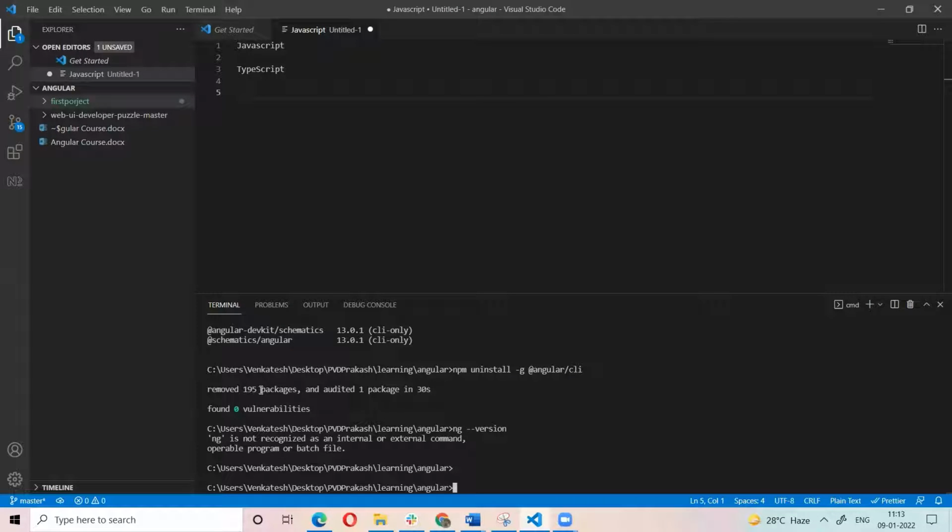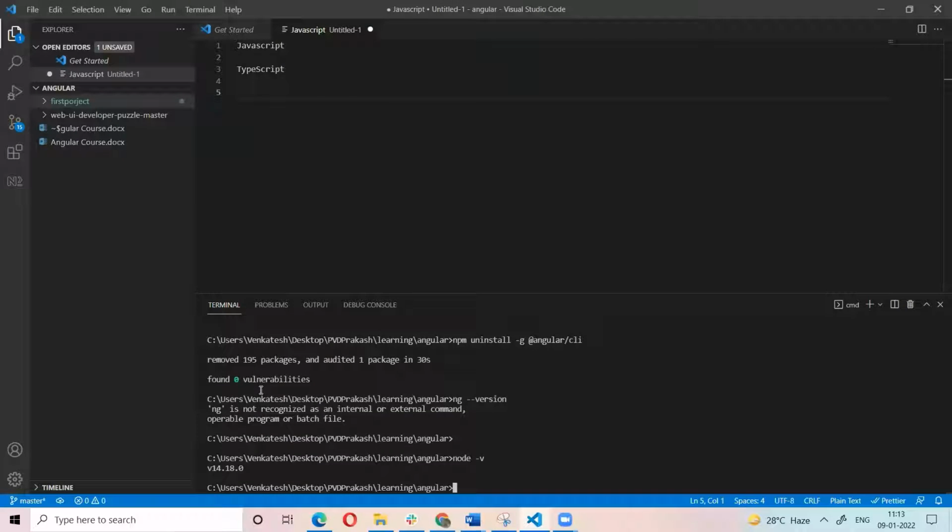For that we have the command node -v. If you downloaded and installed the Node software, you will get the version. Otherwise, it will say node command is not found. If you get that, it means you don't have the Node software in your system. So the first step is to install Node.